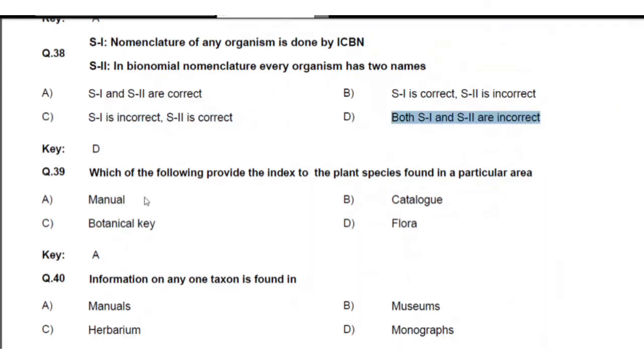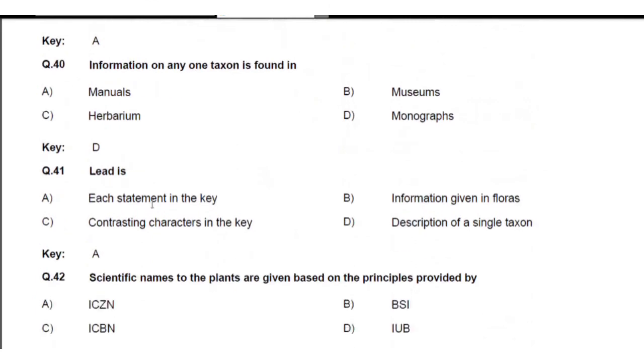Next, question number 39. Which of the following provides the index to the plant species found in a particular area? Particular area is related to manual. Manual is for a particular area. Catalog, botanical key, and flora are not related to this. So the best answer is manual. And next, the information of any one taxon is found in a monograph. That is the direct answer. Taxa key is not related, museum not related, manual not related, herbarium not related. So the answer is D.